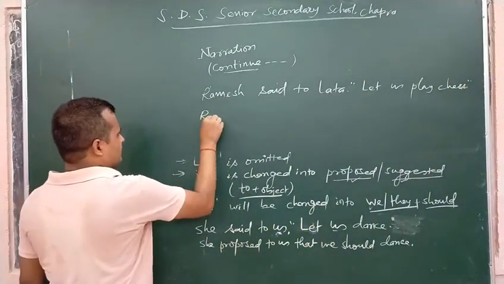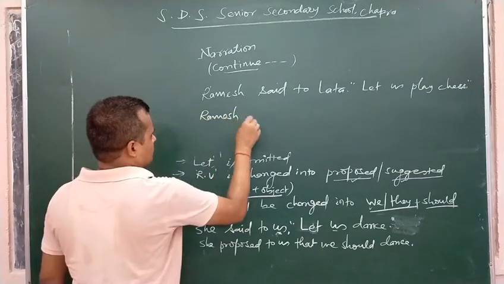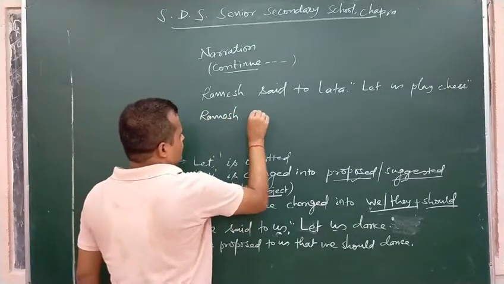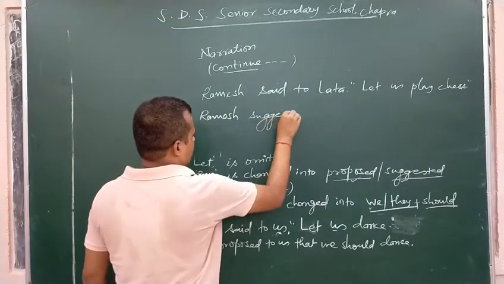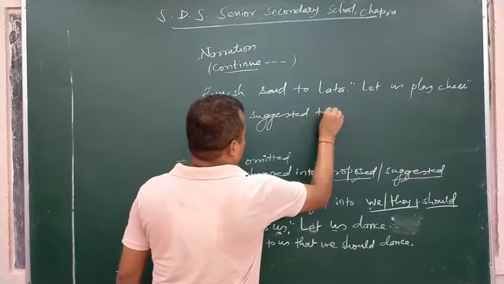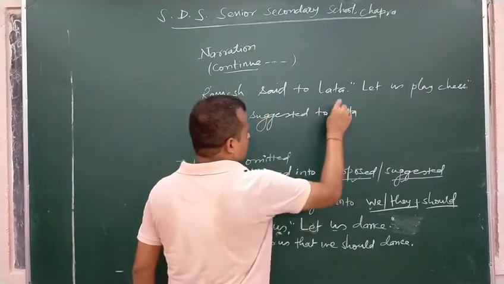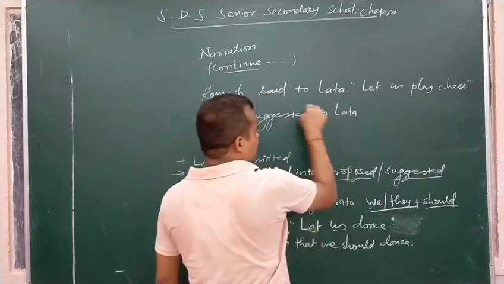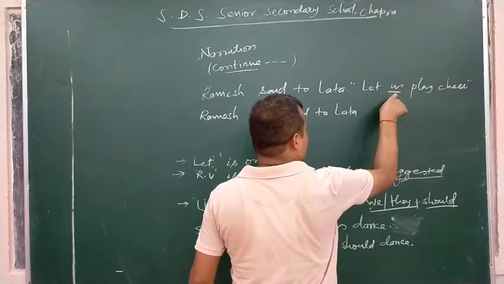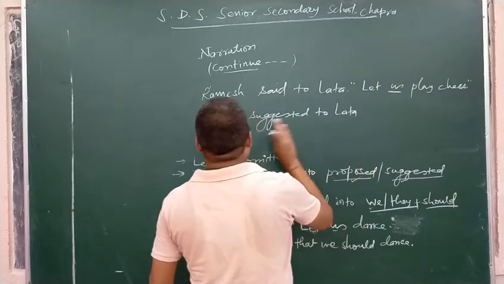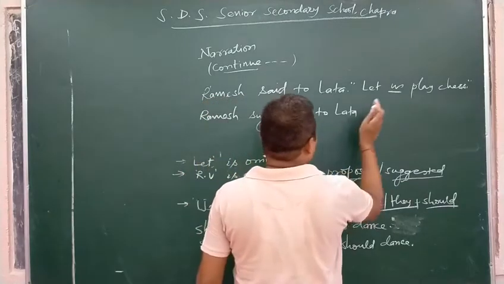So Ramesh suggested to Lata. There is no first person subject here. That's why I am going to change this us into they. Ramesh suggested to Lata that.